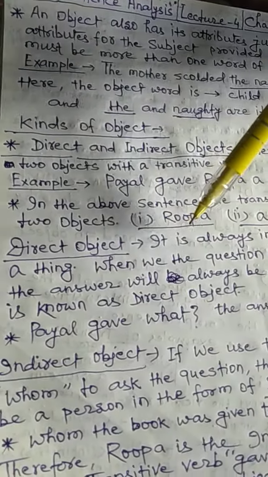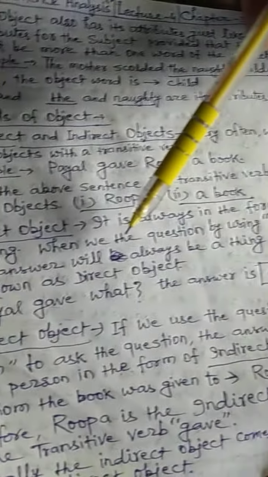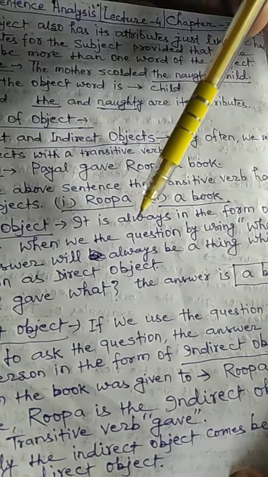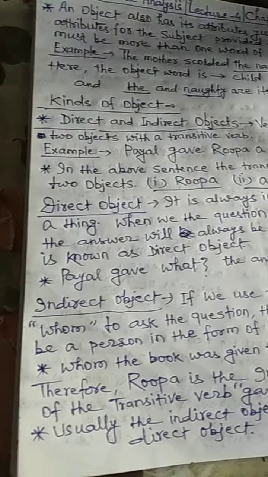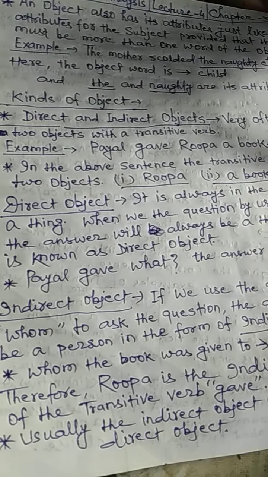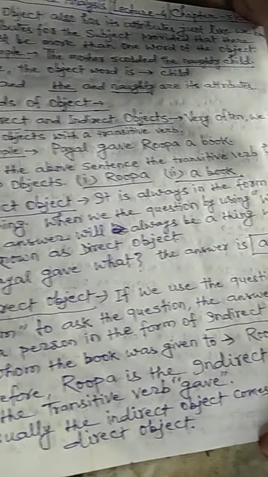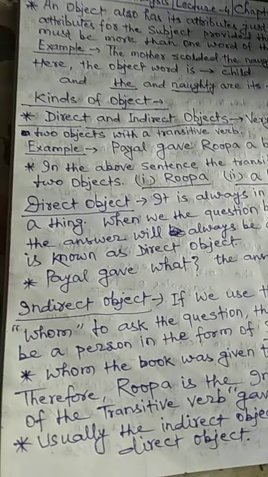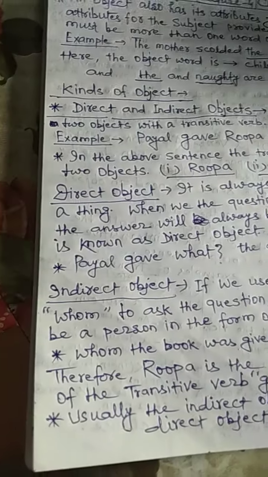Direct object. It is always in the form of a thing. When we ask the question by using what, the answer will always be a thing which is known as direct object. Payal gave what? The answer is a book. Indirect object.